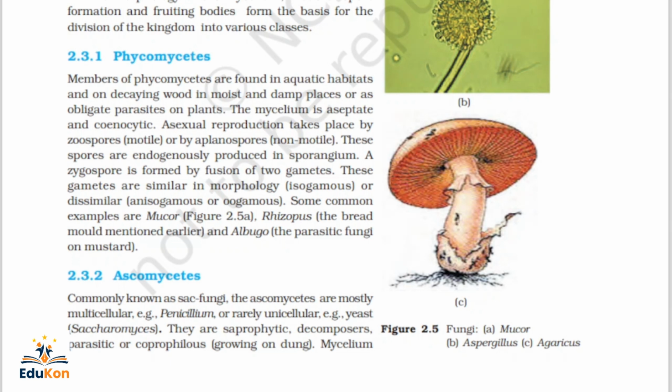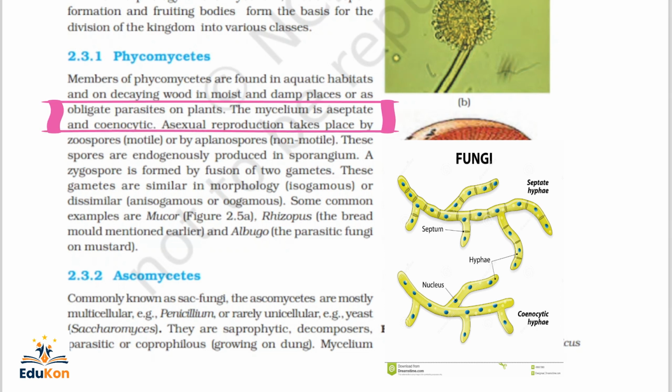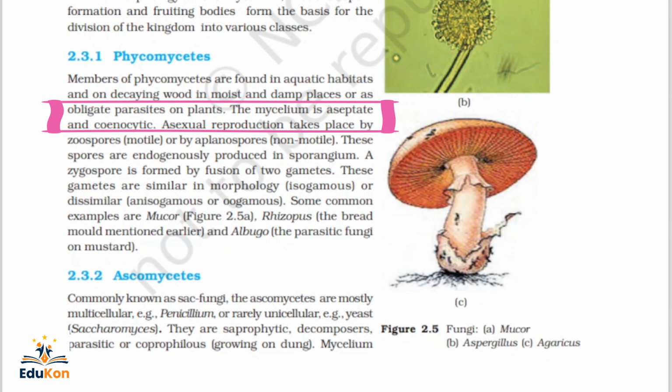The mycelium is aseptate and cenocytic in Phycomycetes. Remember this, this line is also very important. Asexual reproduction takes place by zoospores, which are motile, or by aplanospores, which are non-motile. These spores are endogenously produced in a sporangium. Endogenous means internally.